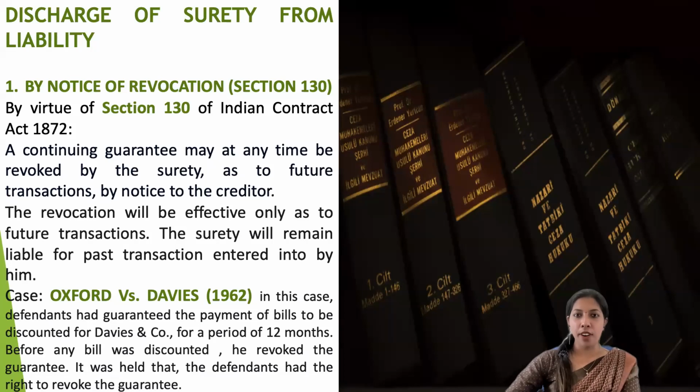The first mode is by notice of revocation, which is mentioned under Section 130 of the Indian Contract Act, 1872. In this mode, by virtue of Section 130, the surety can just send a notice to the creditor to let him know that the surety wants to get discharged from his liability. And through this mode, he can discharge all the liability that he is having.